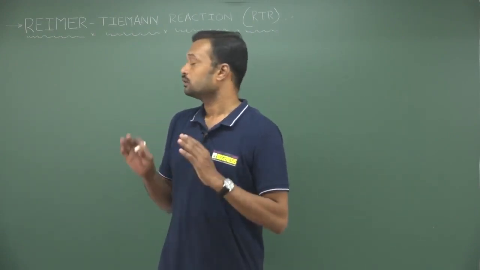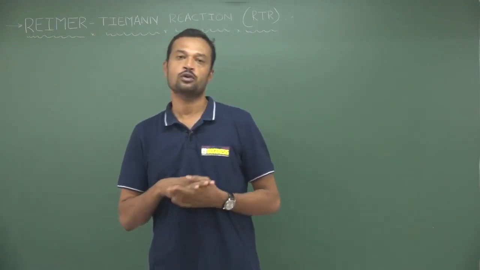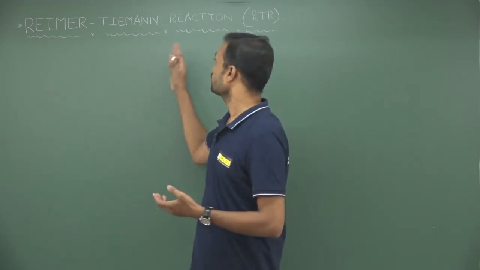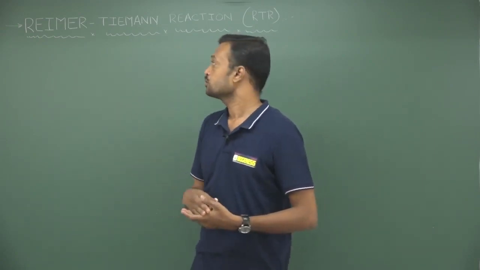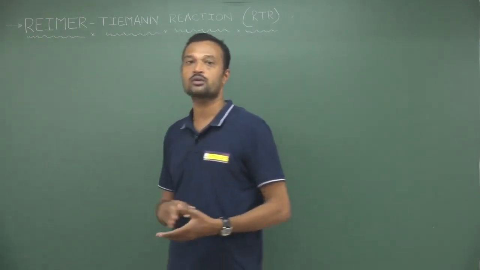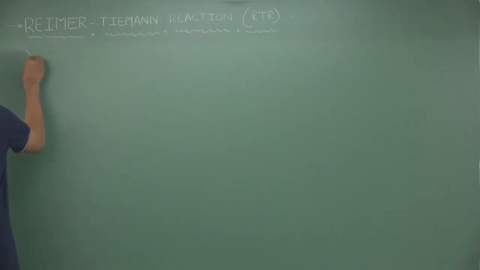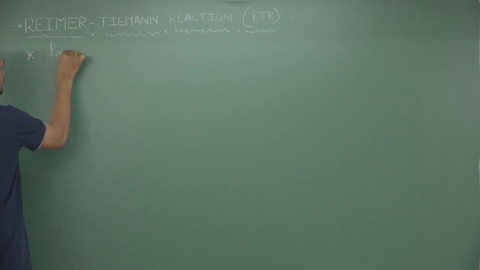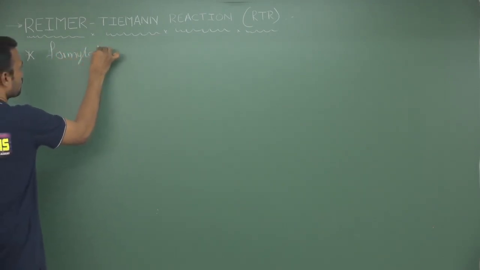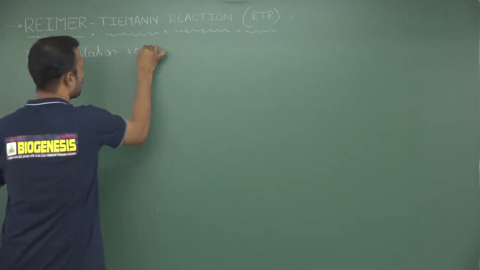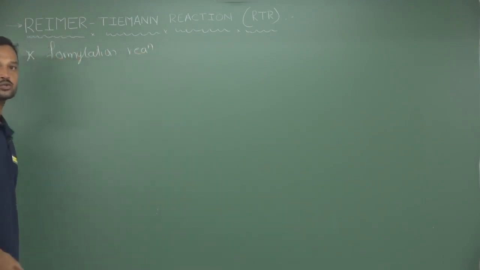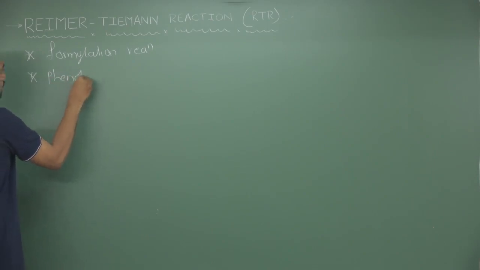So, in this class we are going to discuss a famous reaction, that is RTR, known as the Reimer-Tiemann reaction. So, what is the actual Reimer-Tiemann reaction, and how does it help in various competitive exams? Okay. So, the Reimer-Tiemann reaction is mostly known as a formylation reaction. It is simply a formylation reaction. Mostly formylation takes place on phenol and other heterocyclic compounds.